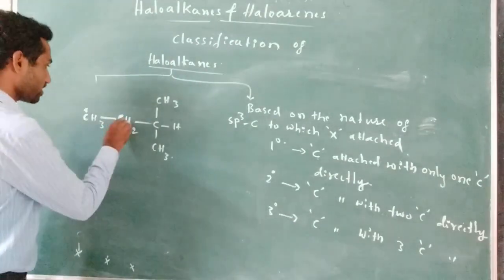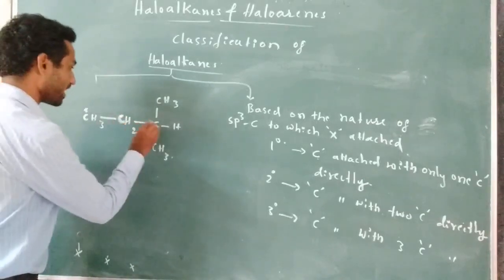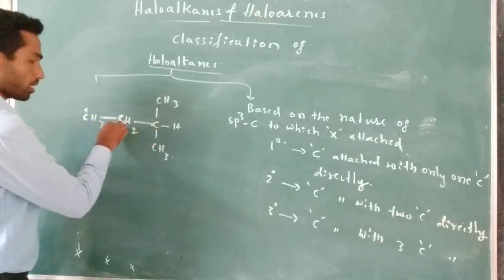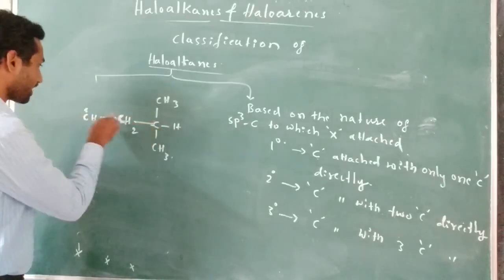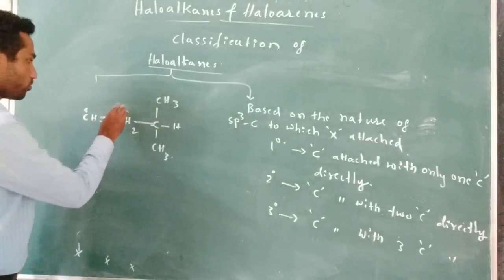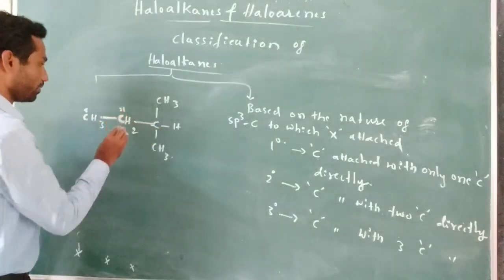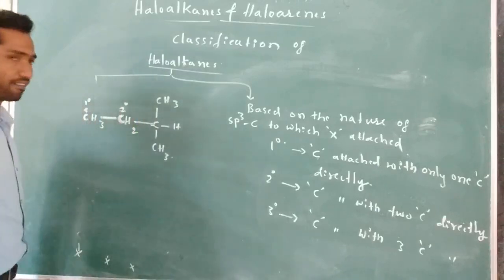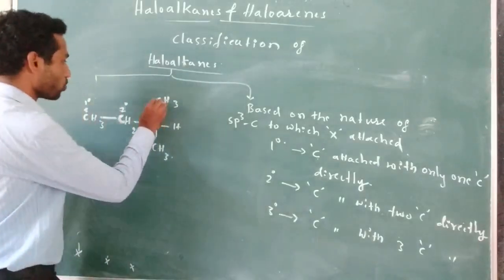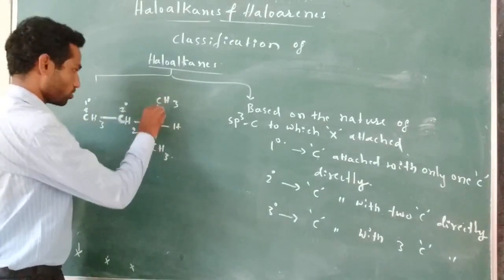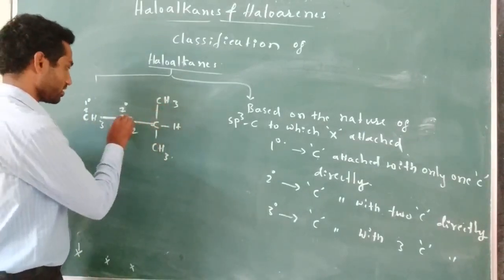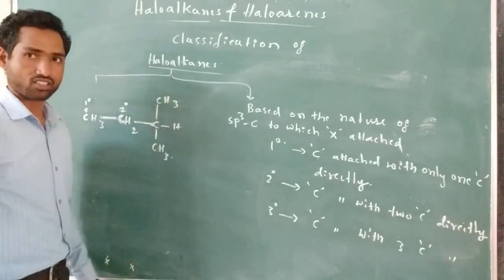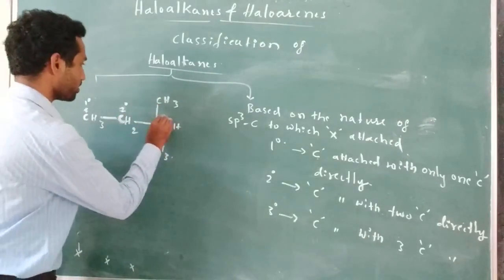Right. This carbon is attached directly with two carbons. This is one carbon, and this is another one. These two carbons are attached to this carbon. Therefore, this one is a secondary carbon. This is a primary carbon. This one is attached with 1, 2, 3 carbons. This is the first carbon, the second carbon, and the third carbon with which it is attached. Therefore, this one is a tertiary carbon.